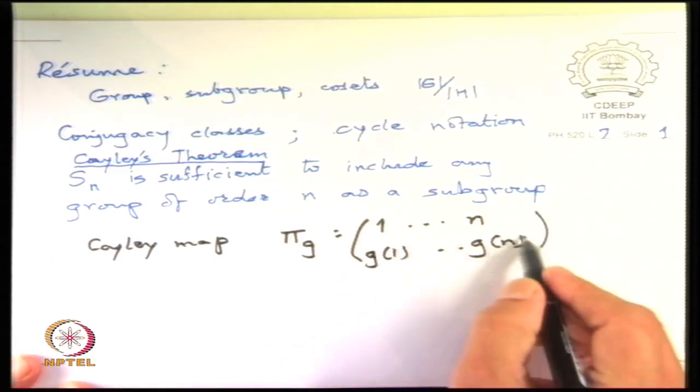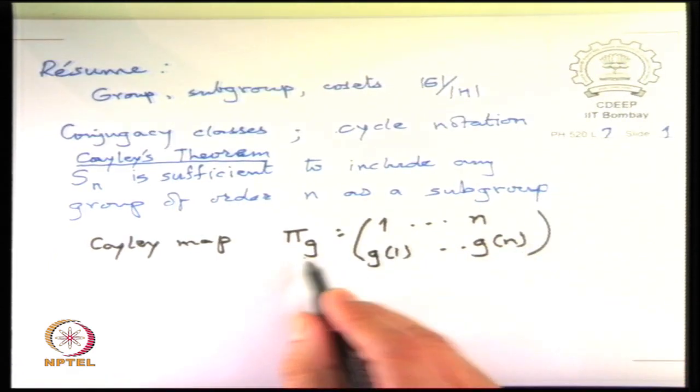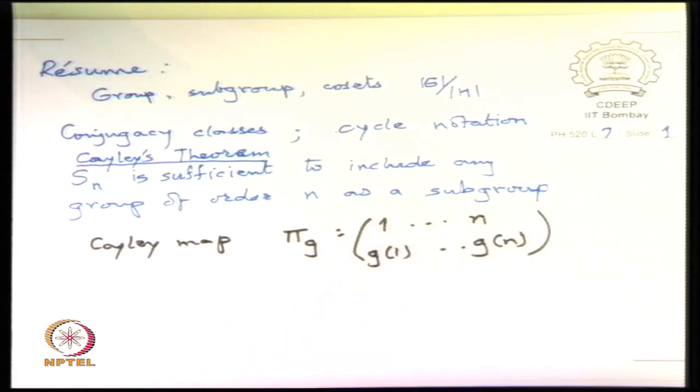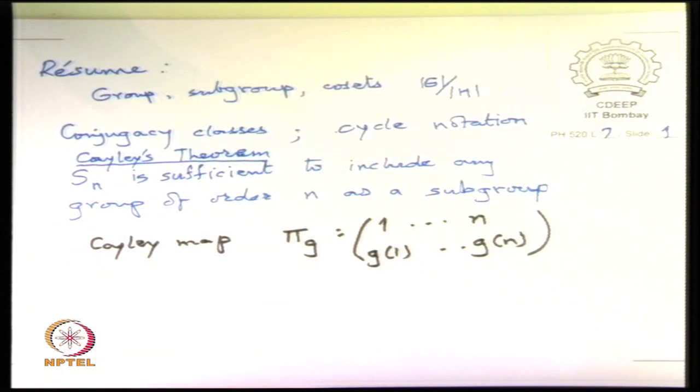What is the effect of the group operation g on 1, or g on n? We will be shifting these definitions for convenience, but they will be defined clearly in the context in which they are being used. So we have this map, and we saw that this leads to some interesting results.